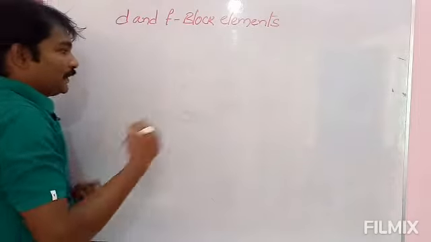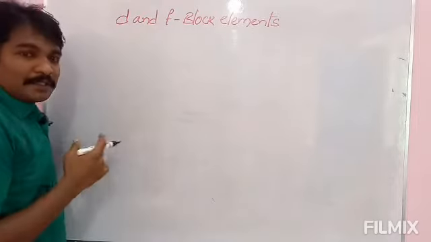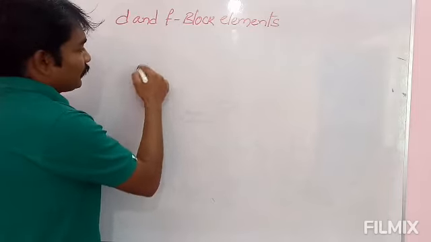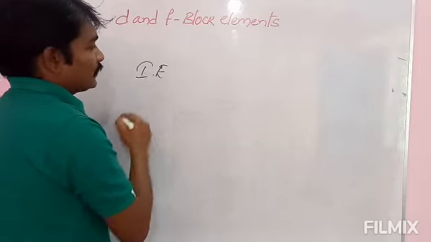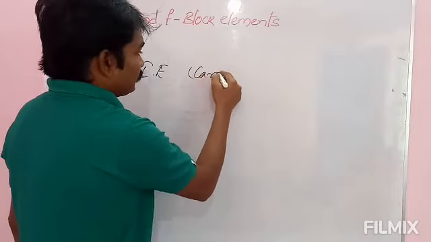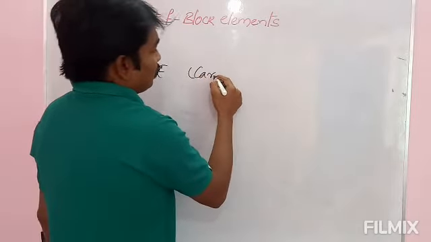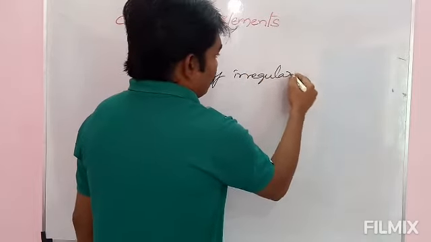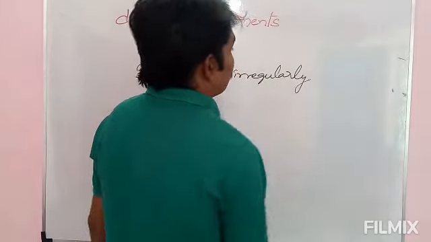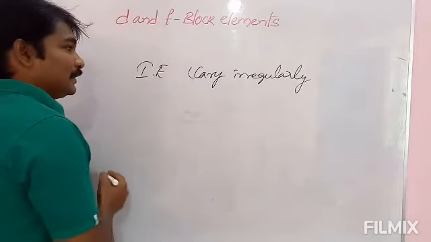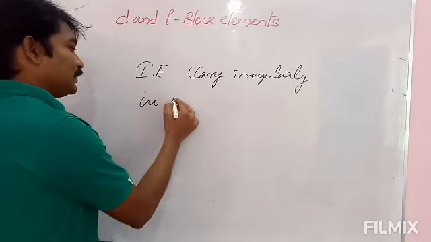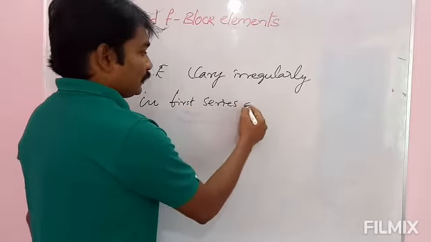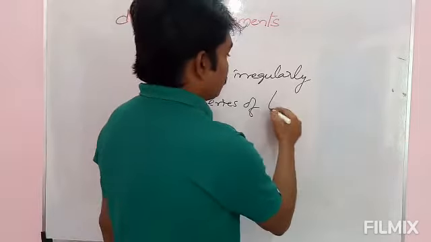See here, it is simple. It is just because of electronic configuration. Ionization enthalpy varies very irregularly in first series of transition elements.